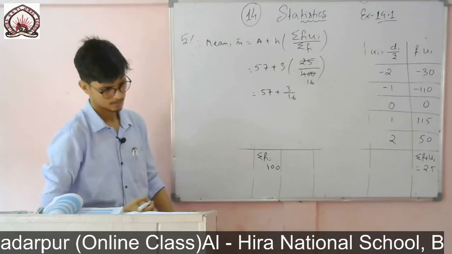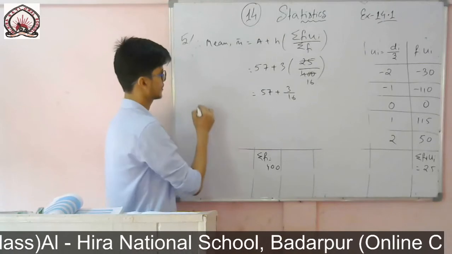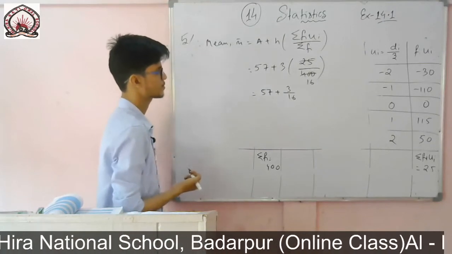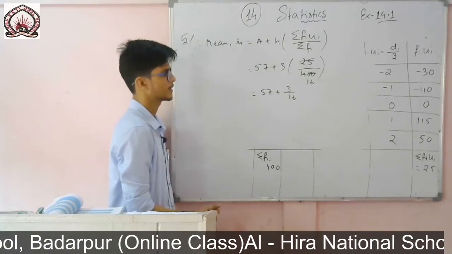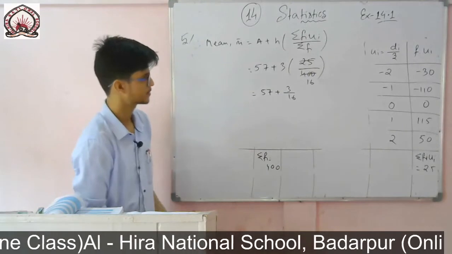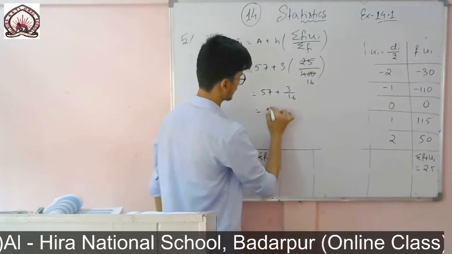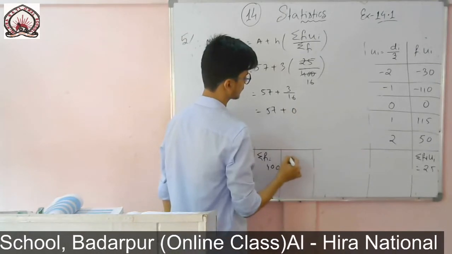If I divide 3 by 16, then the left is 40. So 2 3s are 6, we get 57 plus 0.18.